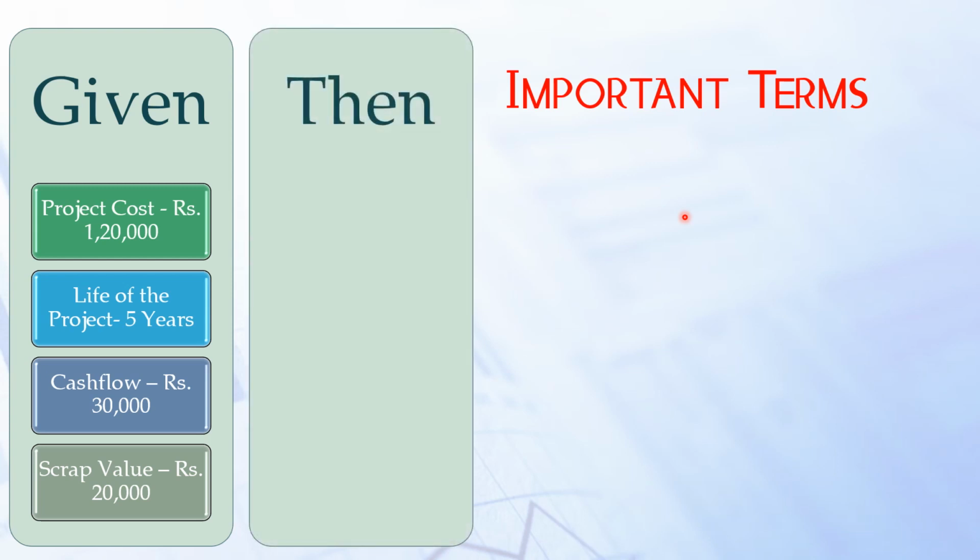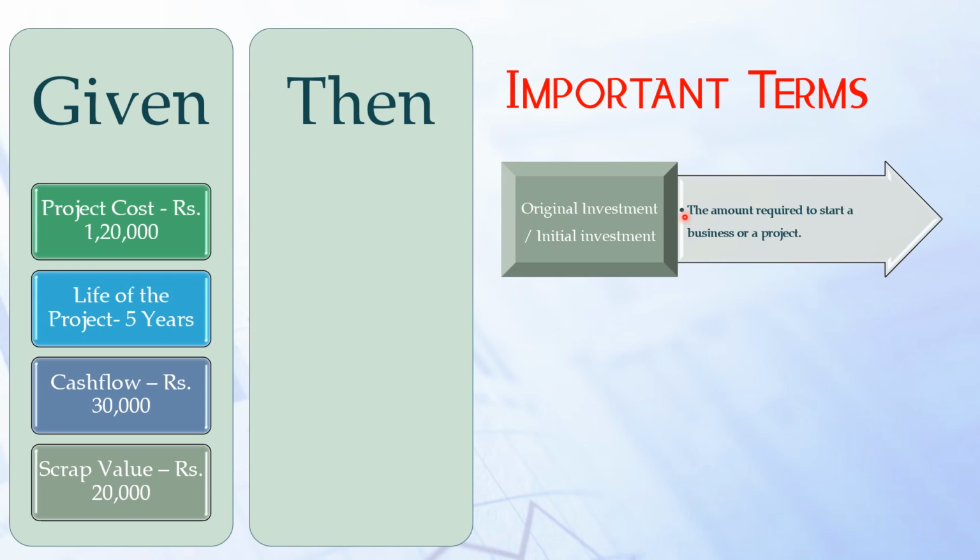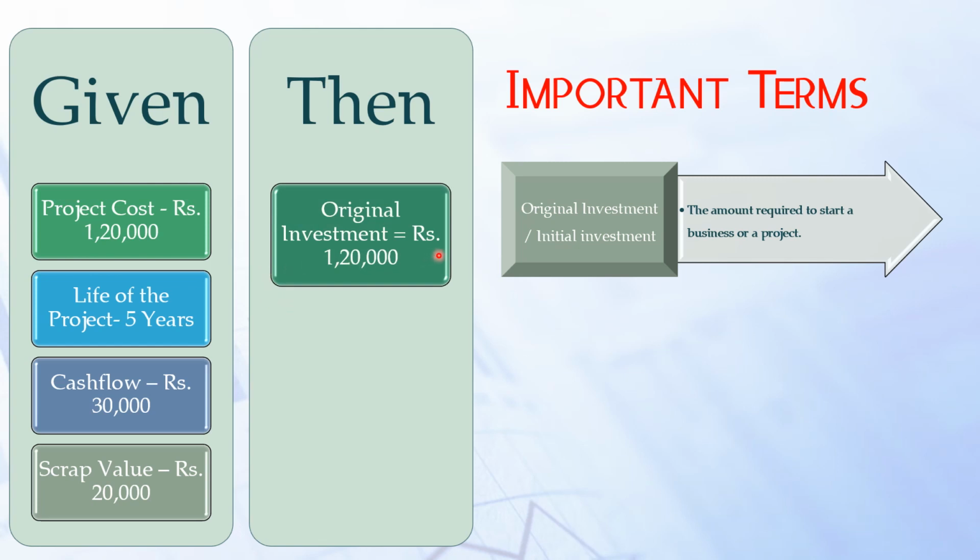Now we will see the terms one by one. First is original investment or initial investment. The amount required to start a business or project is said to be original investment or initial investment in ARR, right? So here the amount required to start the project is rupees 1,20,000. Hence, original investment is equal to rupees 1,20,000.